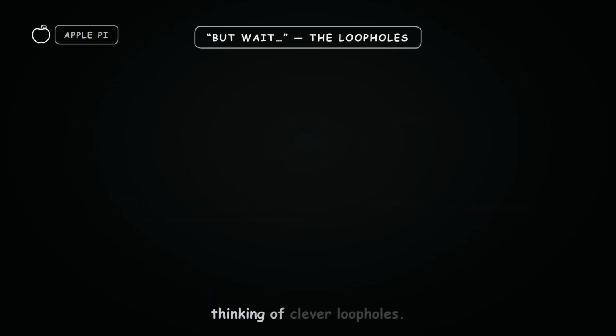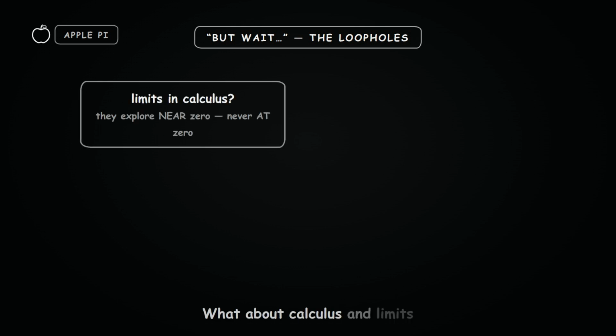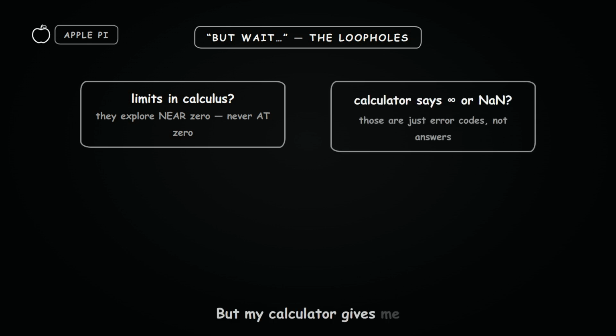Now, some of you are thinking of clever loopholes. What about calculus and limits approaching 0? Great question. But limits explore what happens near a point, not at it. We get infinitely close to 0, but we never actually divide by it. But my calculator gives me an answer. Yep. Some computers return special values like infinity or NaN, not a number. That's not the math working, it's an error code, a flag that says, hey, you just tried to do something impossible. We've gone from a simple pizza to a proof that breaks reality.